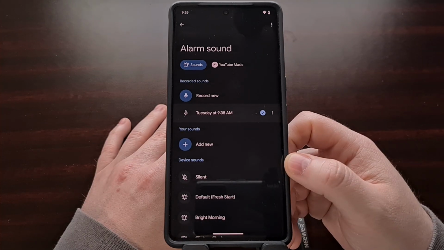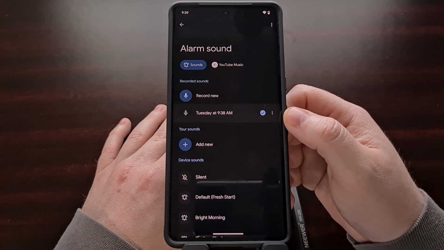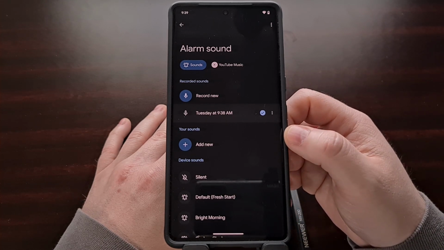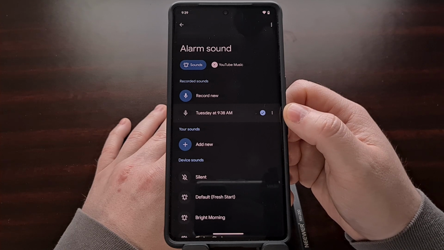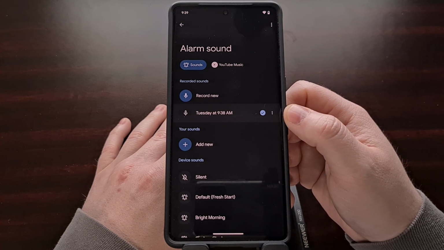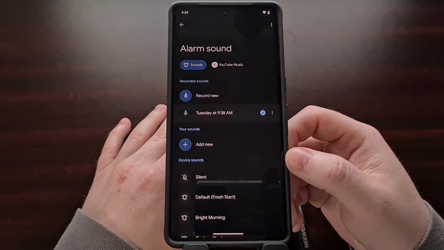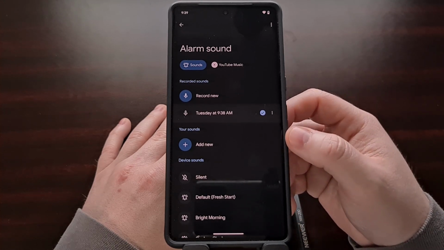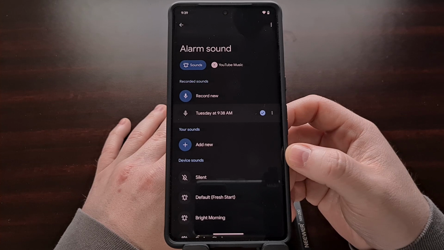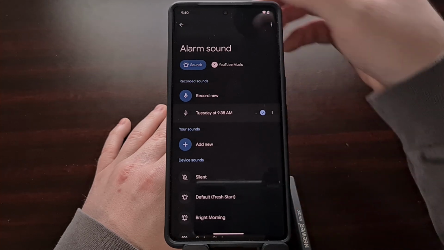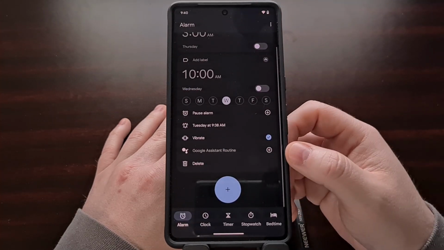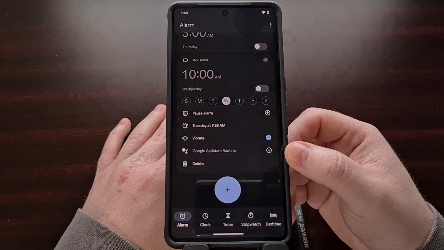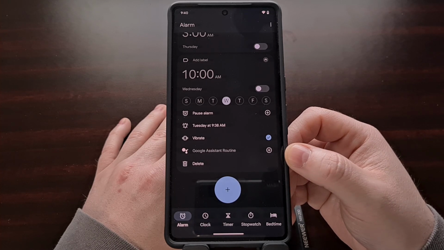That's going to take you back to the alarm sound page of the Google Clock app and begin giving you a preview of the newly recorded audio clip. With our new clip assigned to the alarm that we have in the app, we can simply tap the back button right there to go back to the screen we were previously at and finish setting up this alarm.